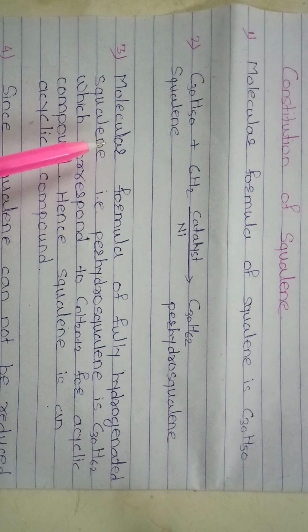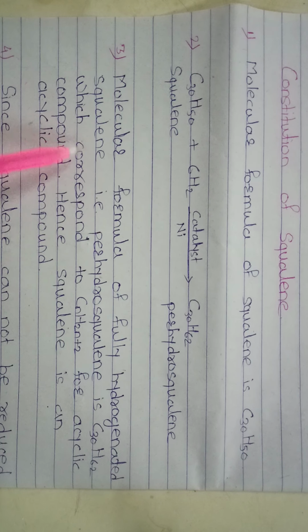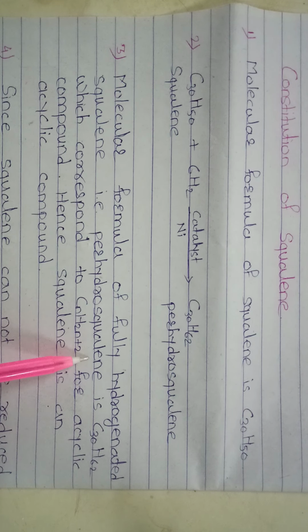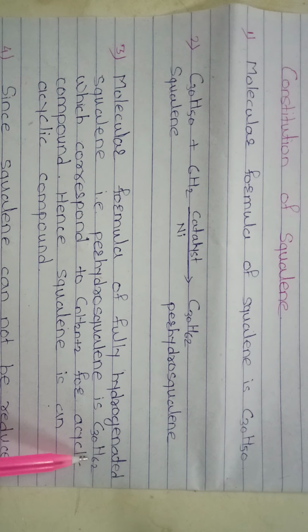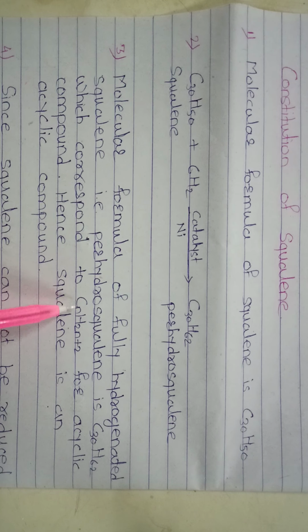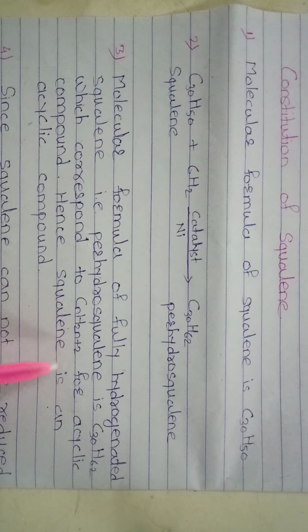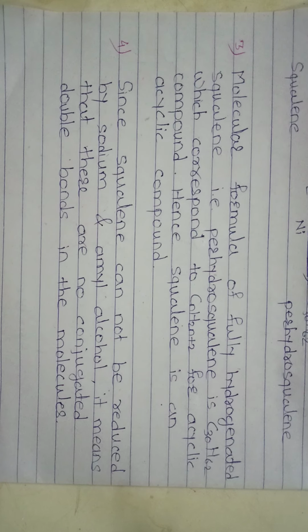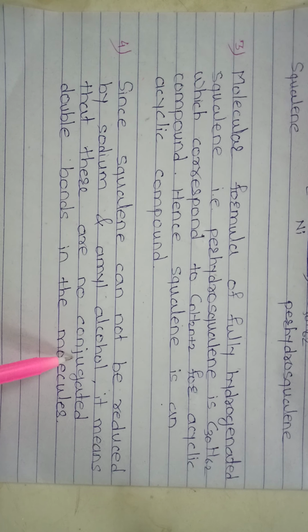Then the next point is the molecular formula of fully hydrogenated squalene, that is perhydrosqualene, which is C30H62, corresponding to CnH2n+2 for an acyclic compound. Hence, squalene is an acyclic compound. Then, since squalene cannot be reduced by sodium and amyl alcohol, it means that there are no conjugated double bonds in the molecule.